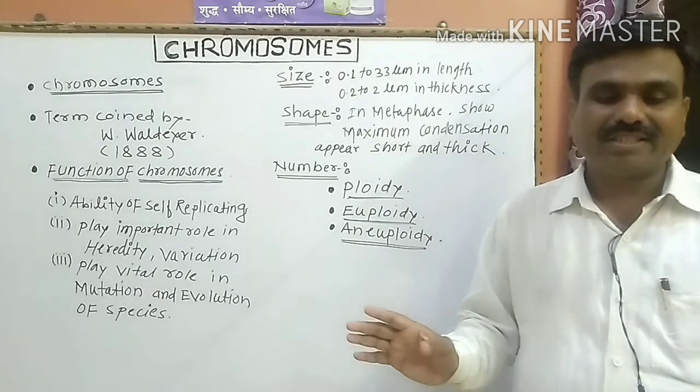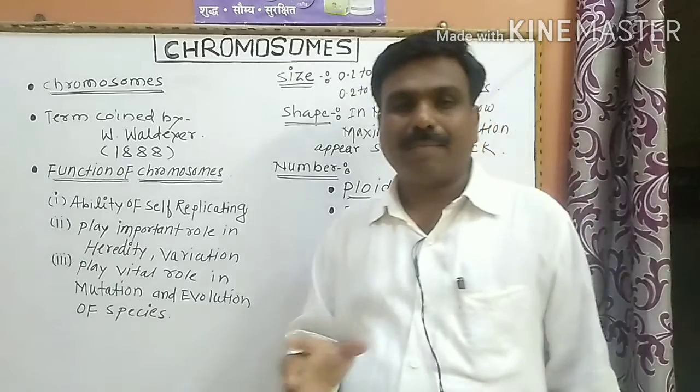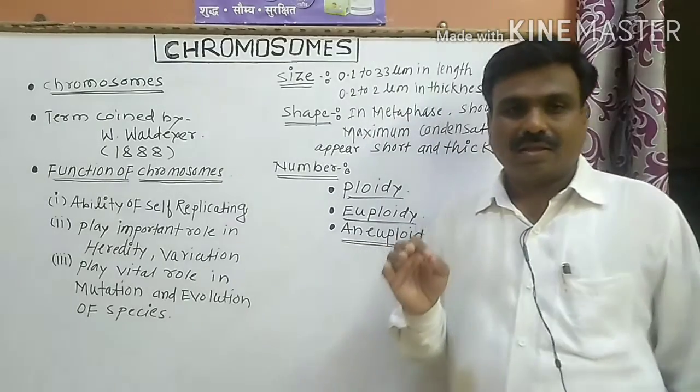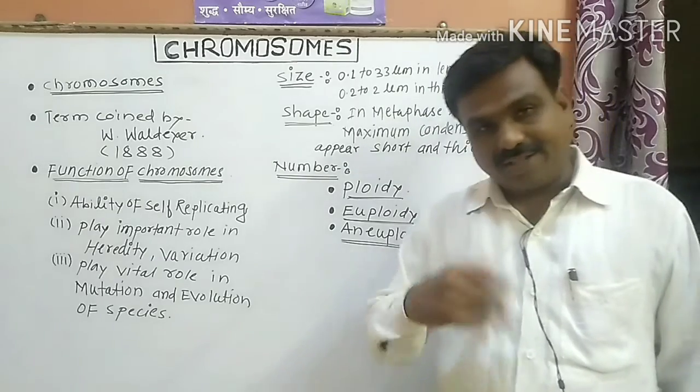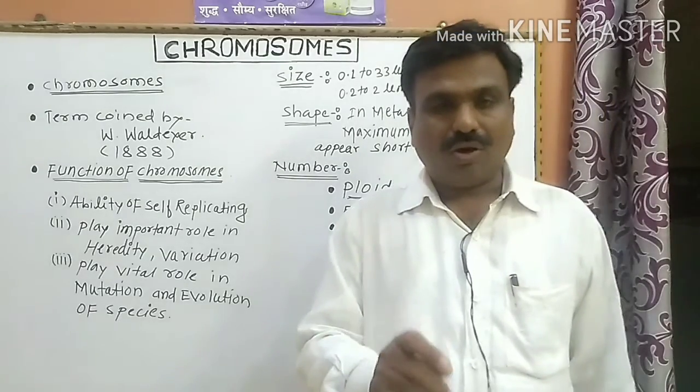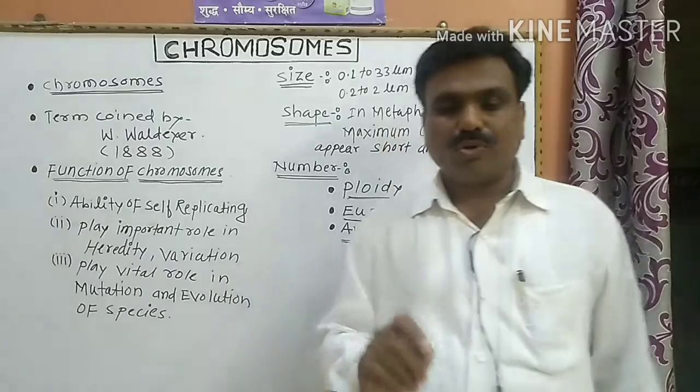Aneuploidy is either the addition or the deletion of one or more chromosomes in a cell.